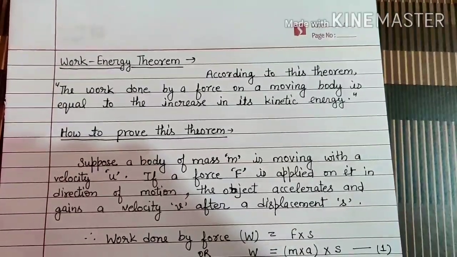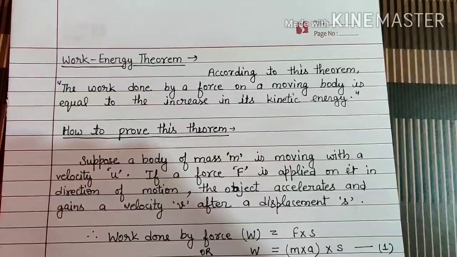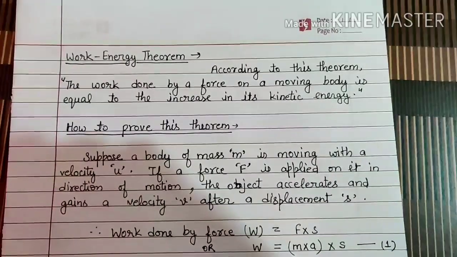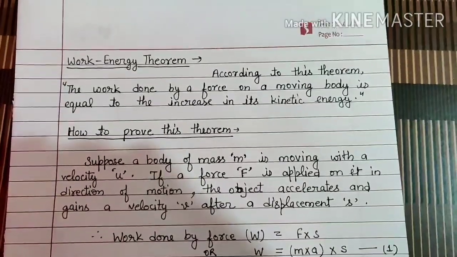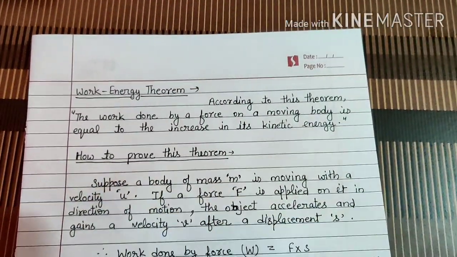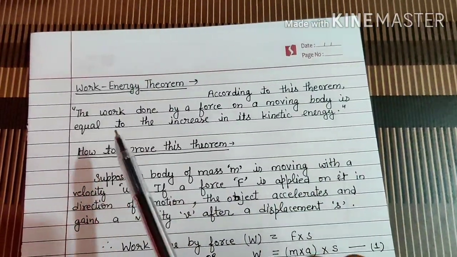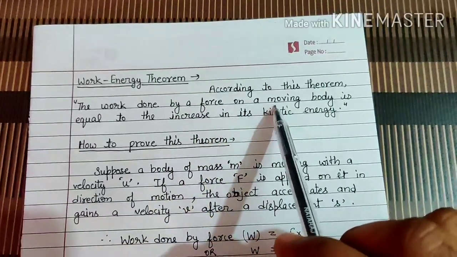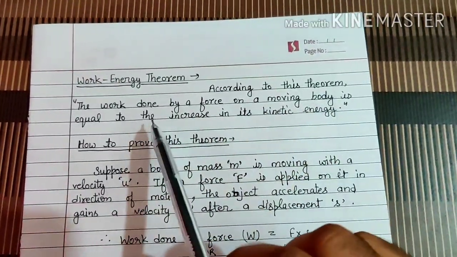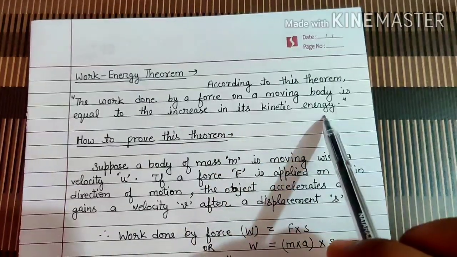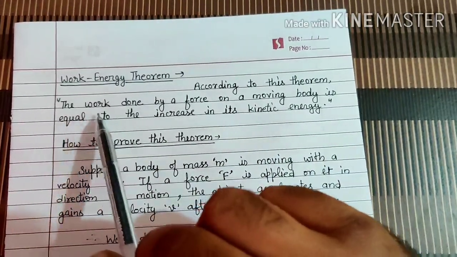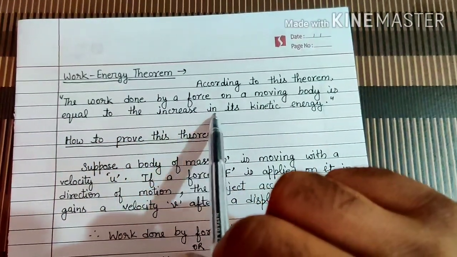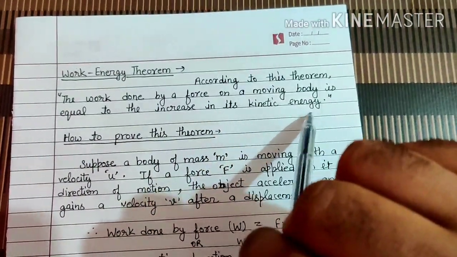According to this theorem, if a body is moving in a direction and a force is applied in the direction of motion, obviously the body accelerates. So the work energy theorem says that the work done by a force on a moving body is equal to the increase in its kinetic energy.